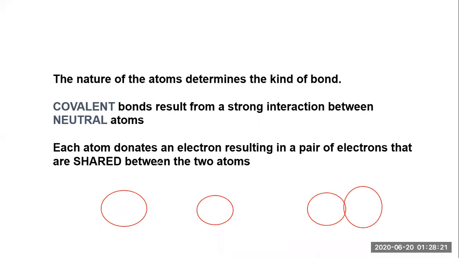Suppose this atom is a sodium atom and this atom is a chlorine atom. Whenever they combine, there is a formation of NaCl. That is the common salt that we know. So what is happening in this case? The sodium atom reacts with the chlorine atom to form a NaCl molecule.